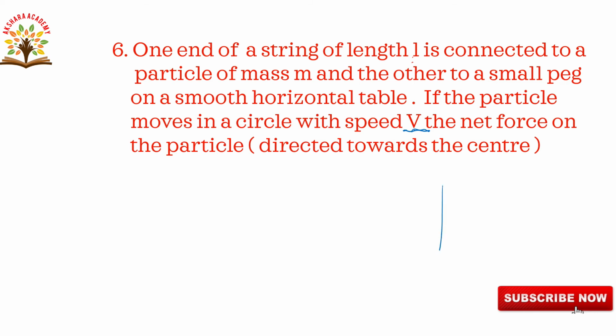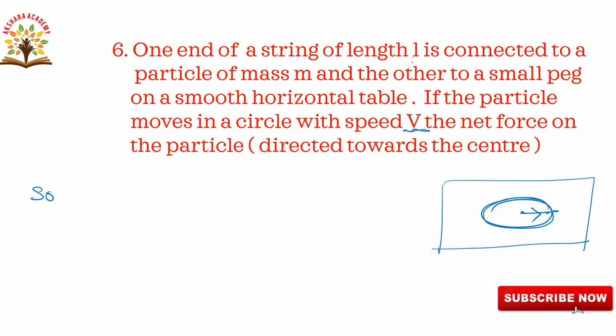So for example, this is the table and this particle, this is the string of length L, revolving here in the circular formation, and this is the center, the centripetal force. Now let us go to the solution.